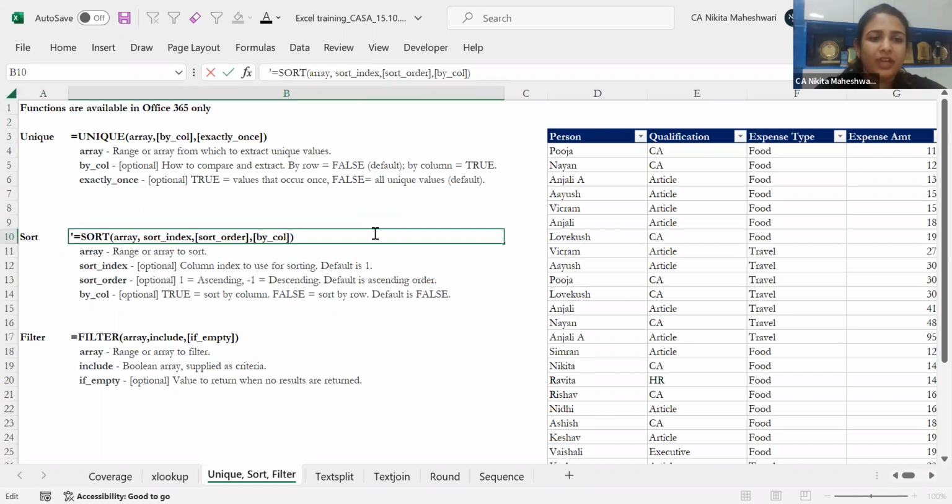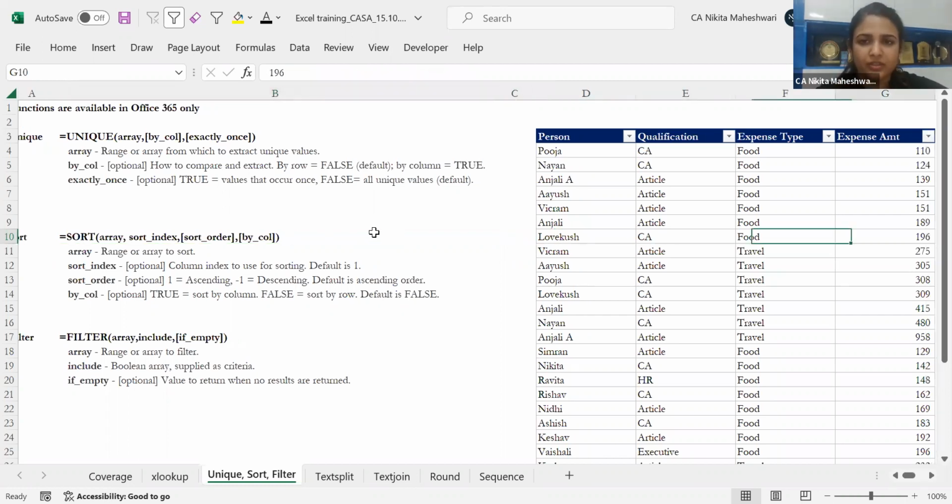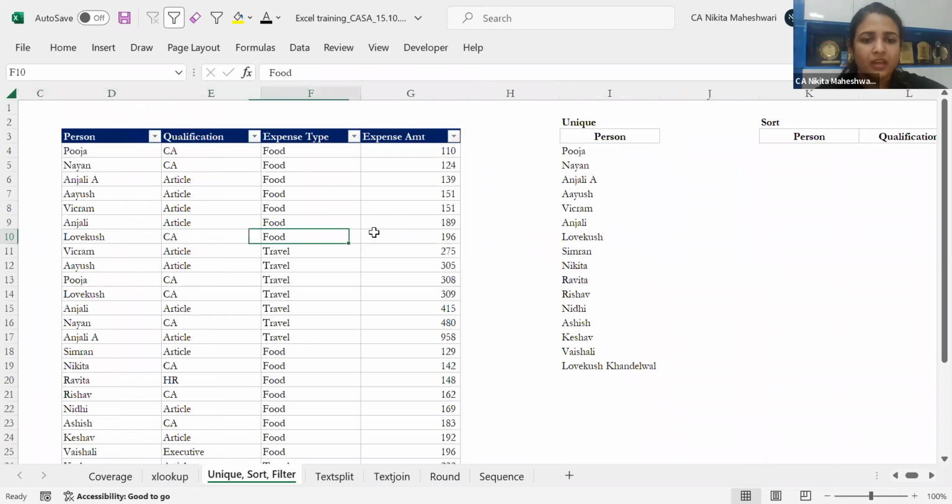Yeah, it will tell you the array. What is the array that you want to sort? What is the index? What is the column basically you want to use for sorting? What is your order, and whether you want to do it by column or row. I'll go into this later.